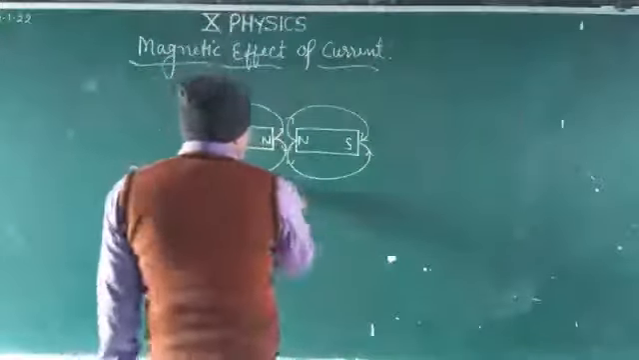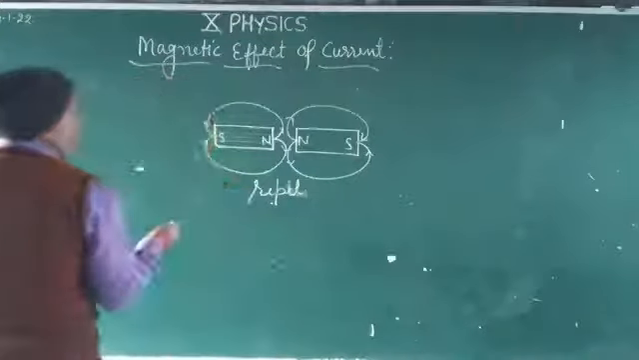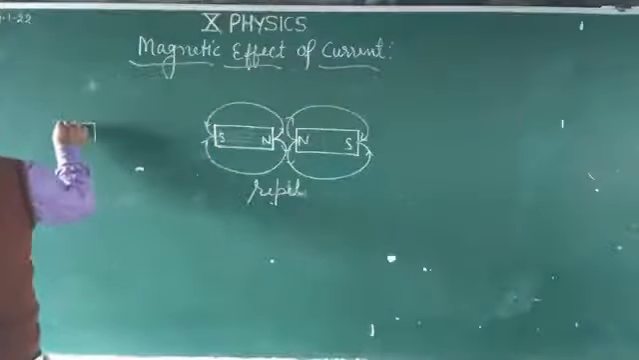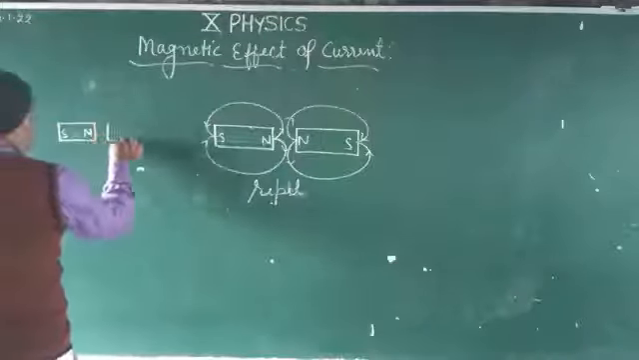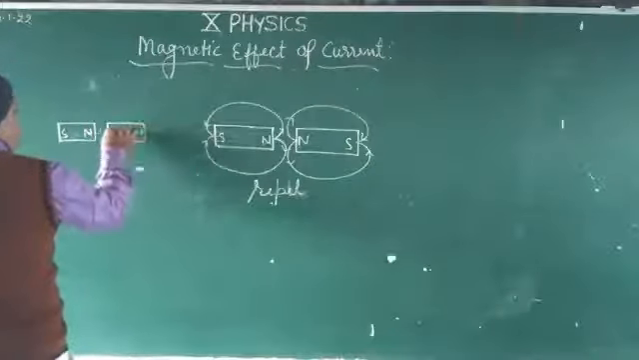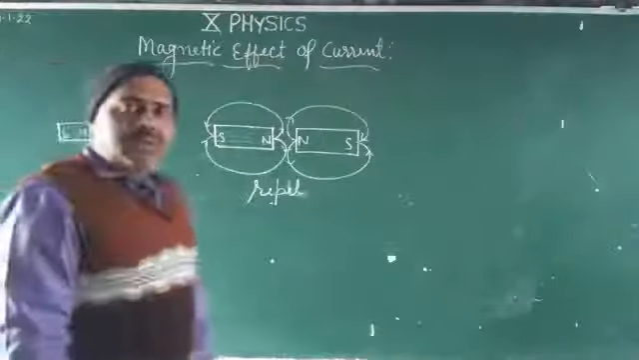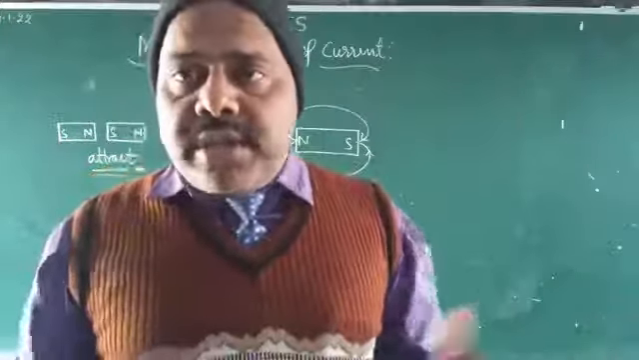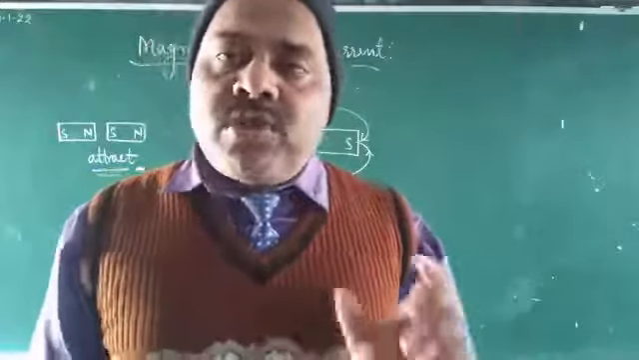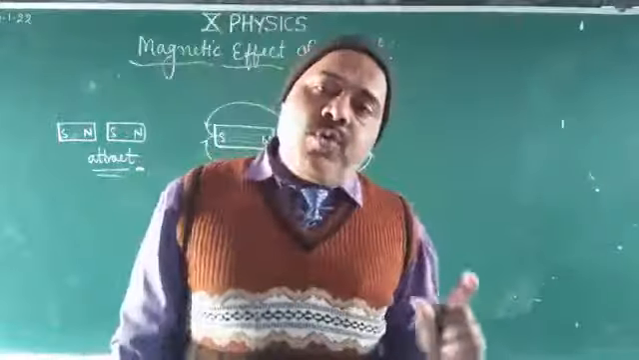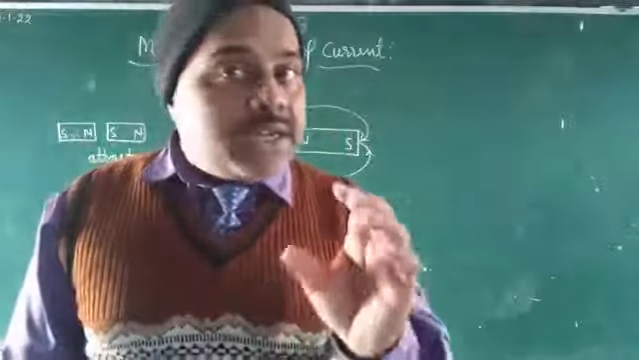There will be repulsion, or repel. When like poles are placed in contact, there is repulsion. Suppose another magnet is placed with its north facing the south of the first, there will be attraction. So attraction is obtained when unlike poles are in close contact, and repulsion is obtained when like poles are placed in contact.